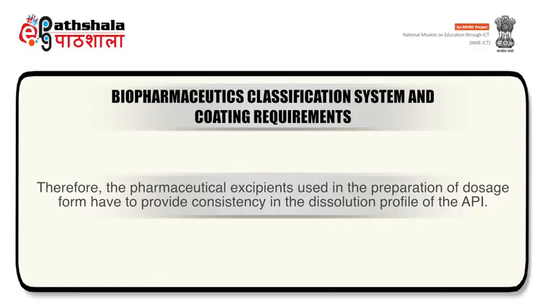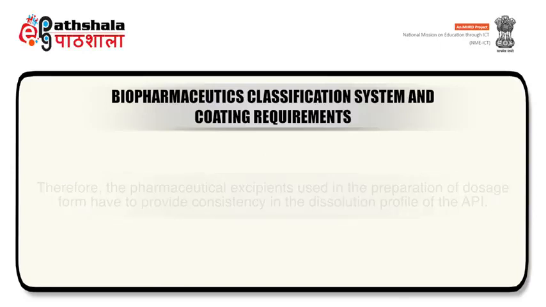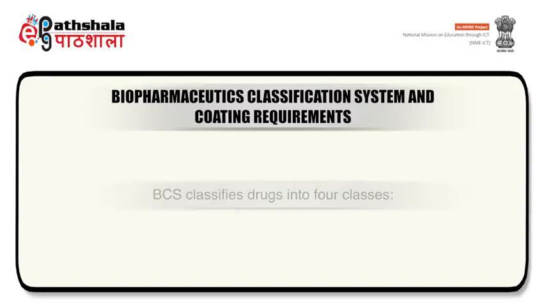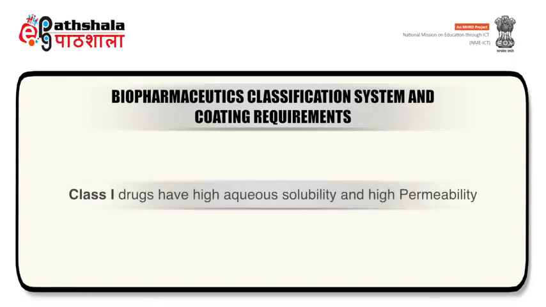Therefore, the pharmaceutical excipients used in the preparation of dosage form have to provide consistency in the dissolution profile of the API. Additionally, FDA has also published the Biopharmaceutics Classification System, offering general guidance regarding how the products could qualify for biowaiver, thus enabling pharmaceutical industries to avoid some in vivo bioavailability and bioequivalence studies. BCS classifies drugs into 4 classes. Class 1 drugs have high aqueous solubility and high permeability.